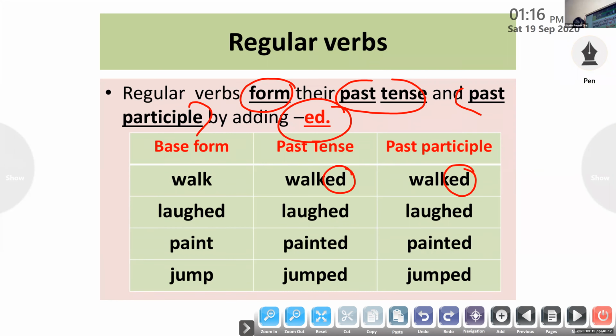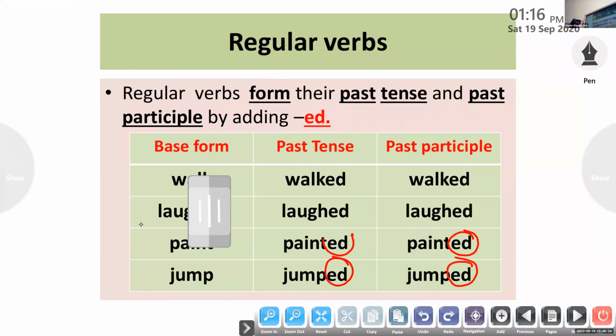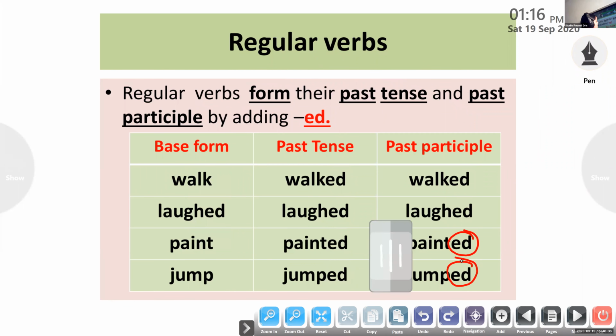Laugh, sorry, there is a mistake. The word is laugh. Laughed. Paint. The word is painted. Past participle form is also painted, ending in ed. See, jump. The word is jumped in past form, jumped in the past participle form. So such verbs are called regular verbs in English grammar. They form their past tense and past participle by adding ed at the end.